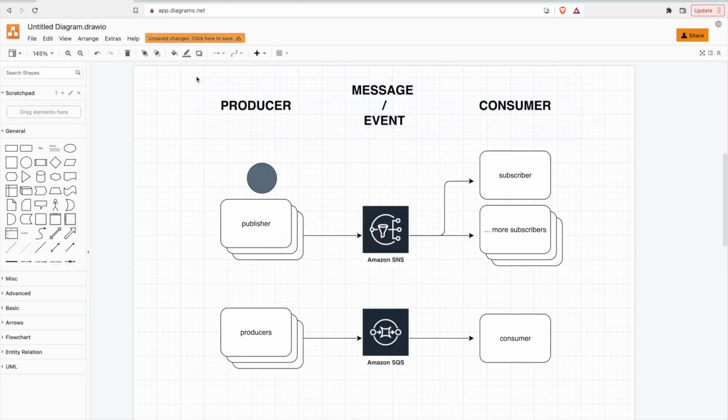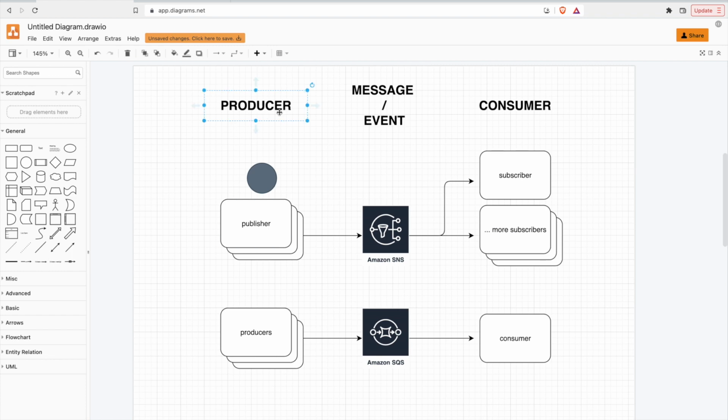So before we set up our Lambda to subscribe to an SNS in this video, I wanted to talk about some of the differences and even how you can use these two together, SQS and SNS. If you haven't seen my previous video on SQS, go back and check that out. I'll link it in the description. There are a lot of similarities between these two services, but they're used in conjunction or slightly differently.